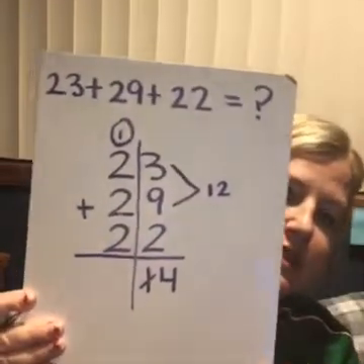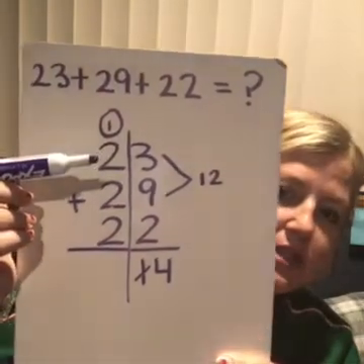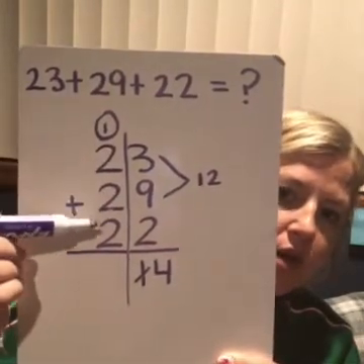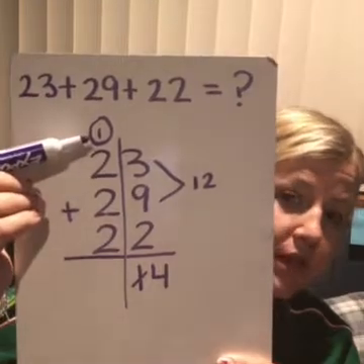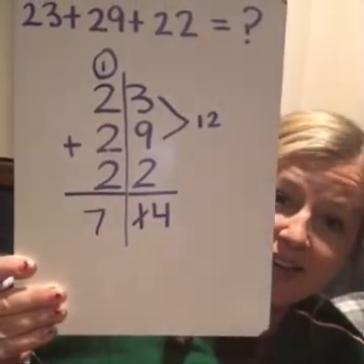Now I'm going to add up this side. The easiest thing here to me is just to count by twos. 2, 4, 6, plus 1, because you don't want to forget that, is 7. So there are 74 pieces of candy in my piñata.